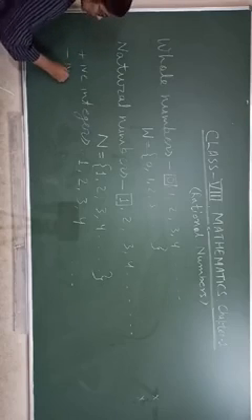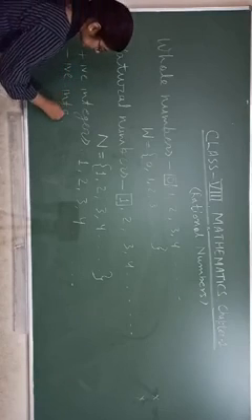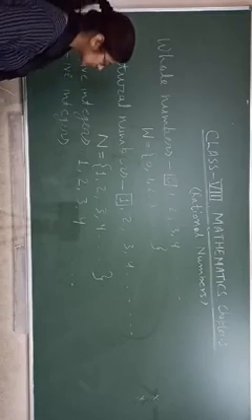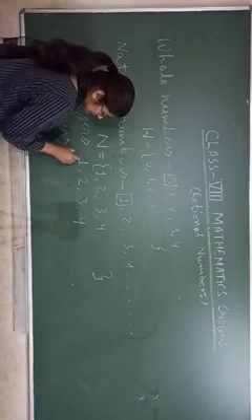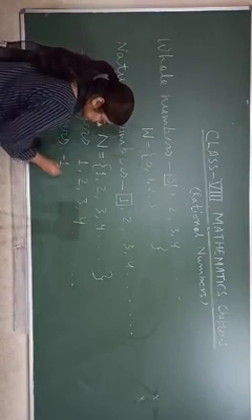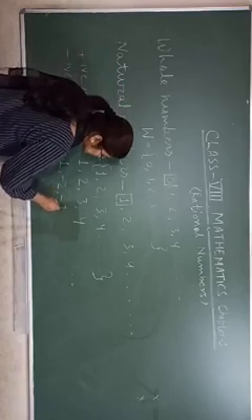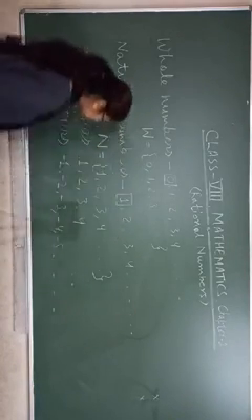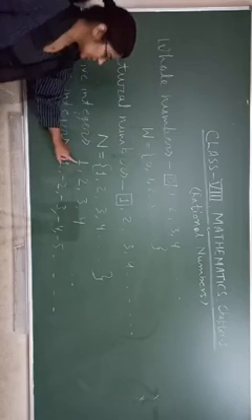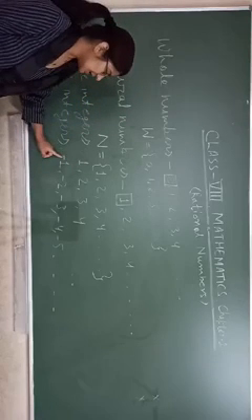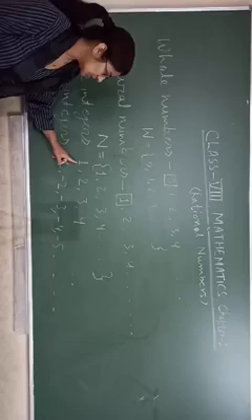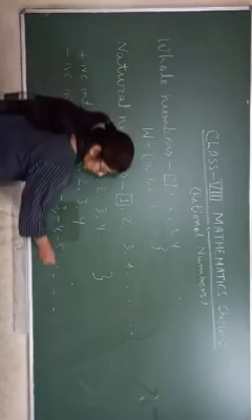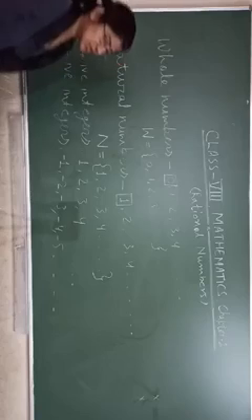Now negative integers. If we put a minus sign with 1, minus 2, minus 3, minus 4, minus 5, and so on, with positive numbers we put a minus sign here. With natural numbers we put a minus sign, so these become negative integers.